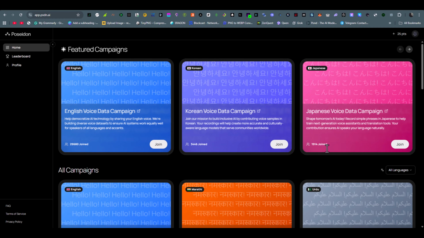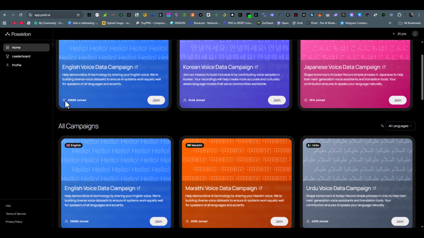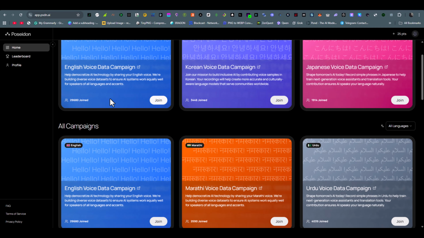And you will see an interface like this. Here you can see all the campaigns for all languages. Look, first you have English. So here already 29,000 users joined already. To join, click here join.